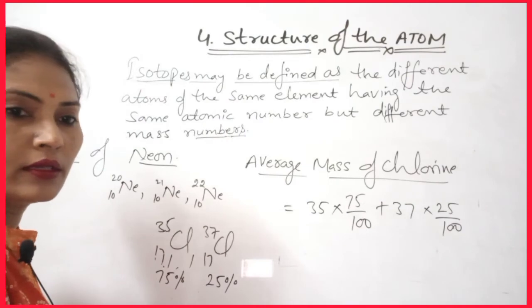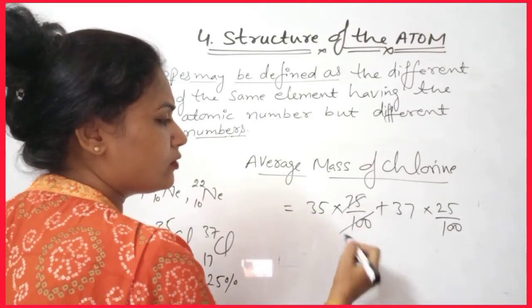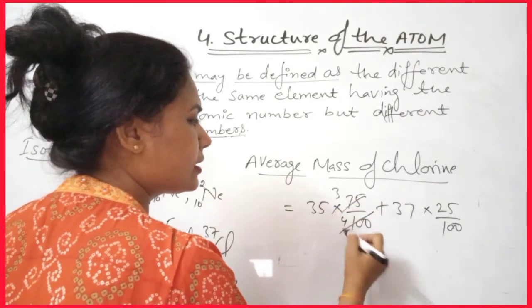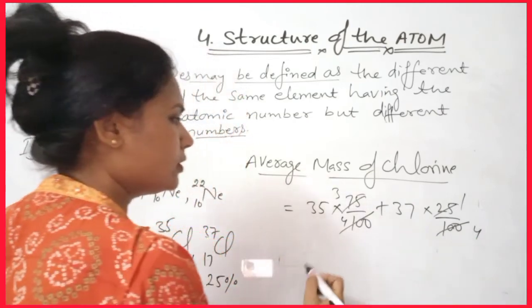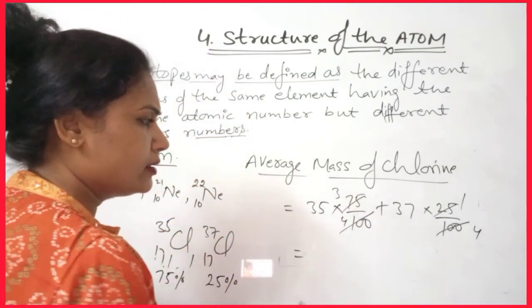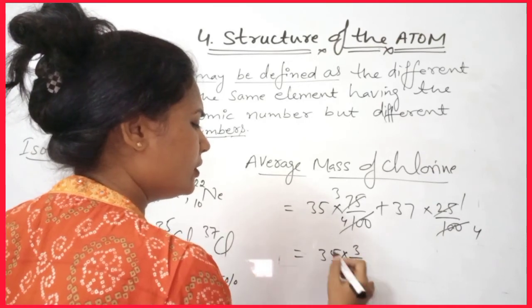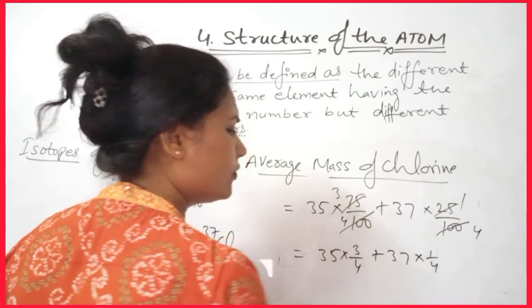Now 25 cancels: 25 goes 1 time into 25 and 4 times into 100, and 75 is 3 times 25. So you can write 35 into 3 upon 4 plus 37 into 1 upon 4.